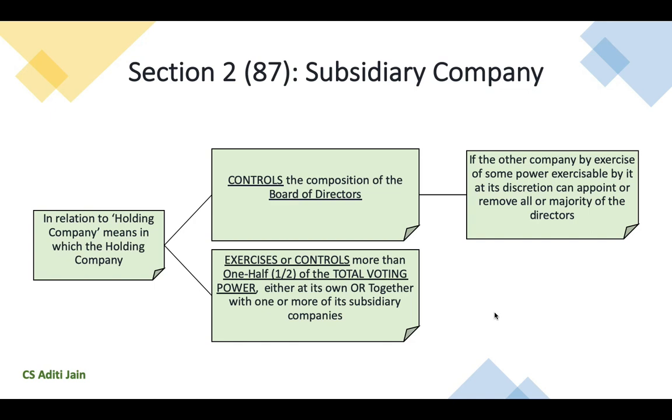So, these conditions have to be kept in mind while considering the total voting percentage. So, whenever we have to ascertain whether a company is a subsidiary company or not, we need to check whether its corporate member holds more than 50% of the voting rights in the company or not. If it does, it will be considered as a subsidiary company.